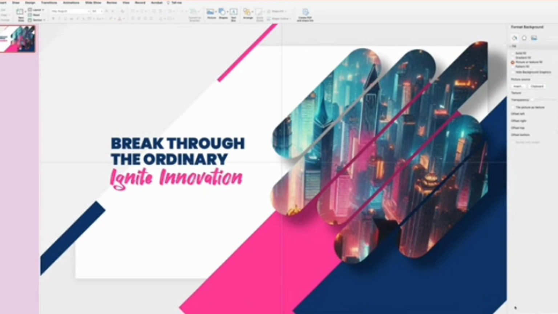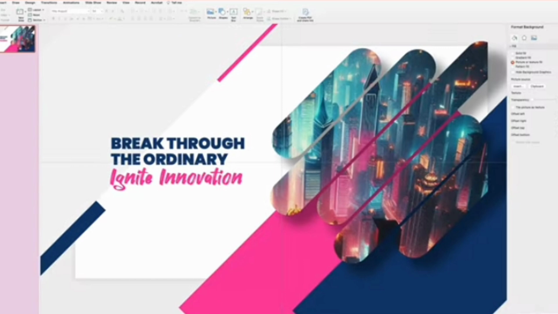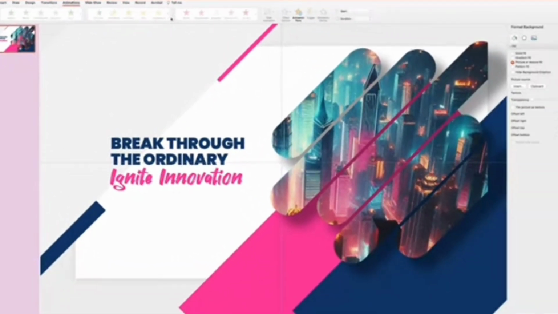Let's have a quick look at what we have so far. It's looking beautiful, and now we're ready to add animations to the slide. Let's switch over to the animation tab. We're going to be using path animations to animate the shapes with the image.